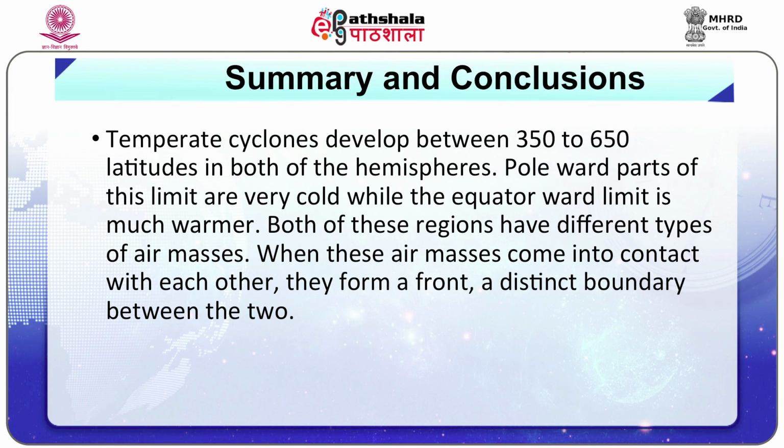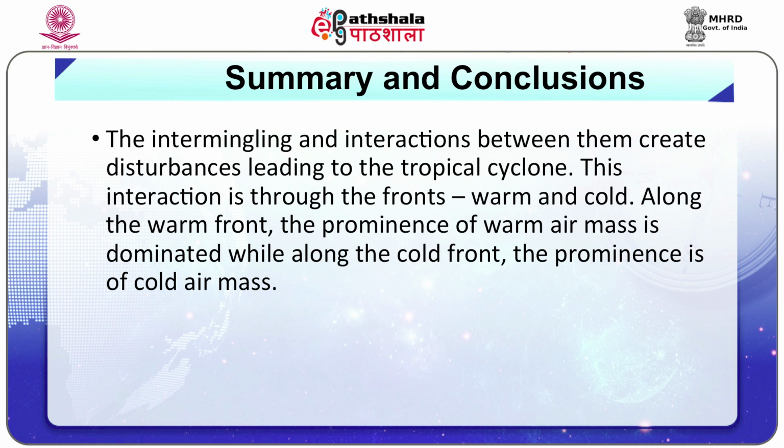Summary and conclusion. Temperate cyclones develop between 35 and 65 degrees latitude in both hemispheres. Poleward parts of this limit are very cold, while the equatorward limit is much warmer. Both of these regions have different types of air masses. When these air masses come into contact with each other, they form a front, a distinct boundary between the two. The intermingling and interactions between them create disturbances, leading to the temperate cyclone.